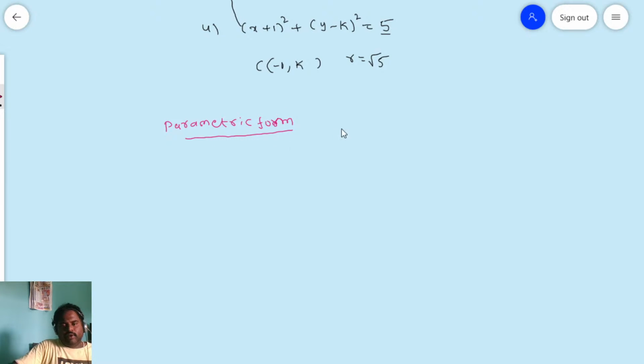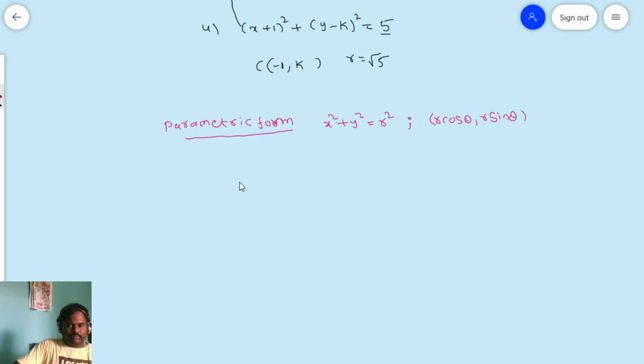The parametric form, if the given circle is in the x square plus y square is equal to r square form, is generally P of x comma y becomes r cos theta comma r sin theta. This is the parametric form.